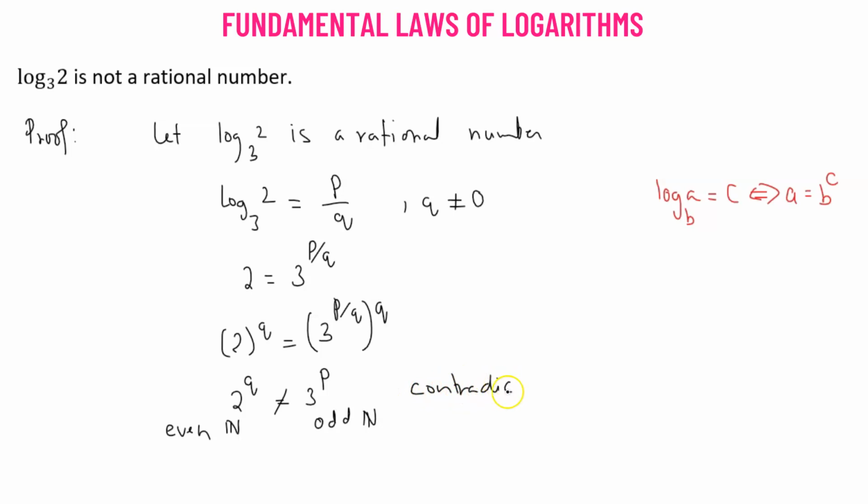So since we are getting a contradiction, we say that our statement that we started out with, that log of 2 with the base of 3 is a rational number, is a false statement. We can say the log of 2 with the base of 3 is not a rational number.